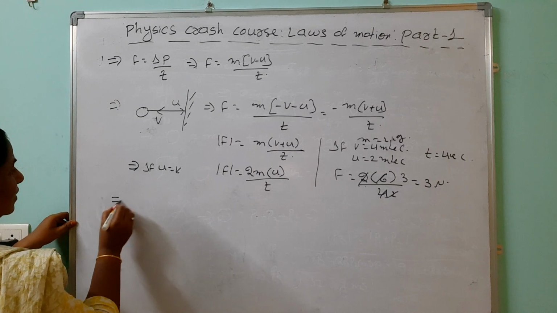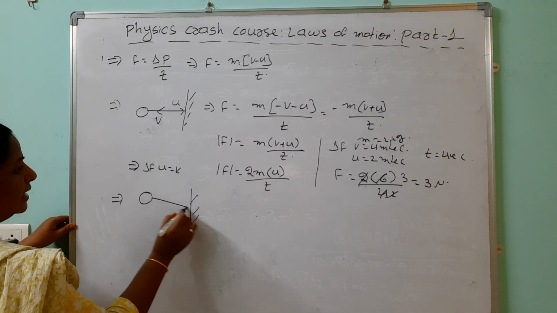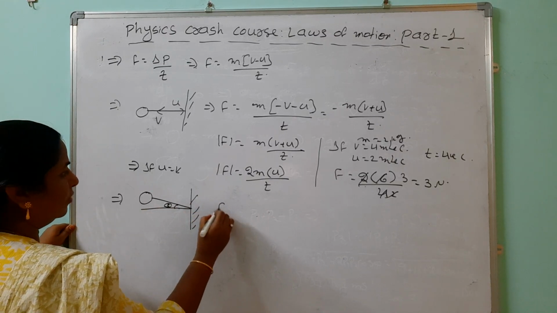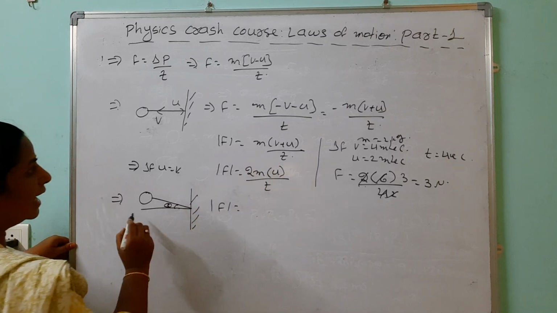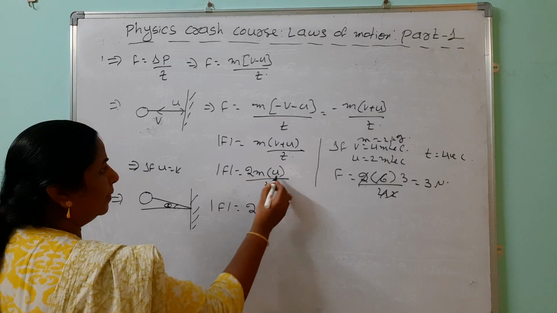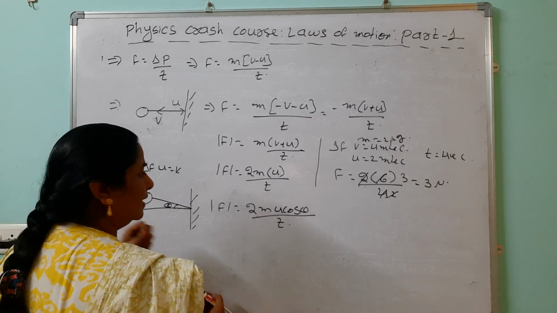Not only this one, look, in this case this is the wall. If the ball comes and strikes, it makes an angle theta. In this case, for the magnitude of the force we take cos theta. The velocities are the same, so simply write 2mu cos theta by t.